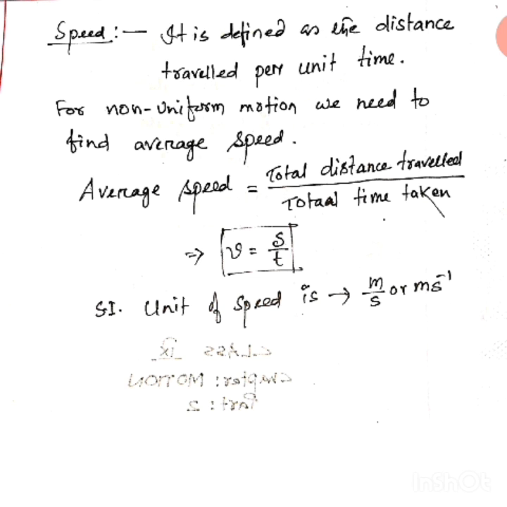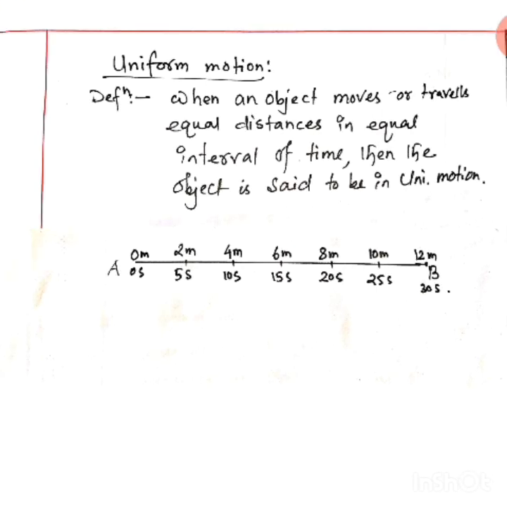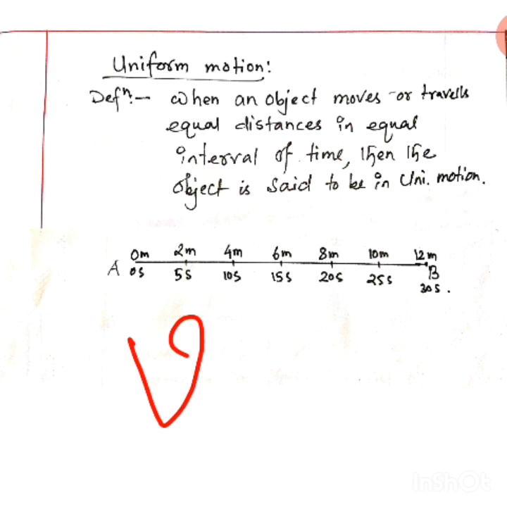Now listen, it is defined as the distance traveled per unit time. Per unit time, distance traveled per unit time. Here you see, in the first case, in uniform motion, how to find out the speed. Listen, how to find out the speed. Speed v, we write v is equal to distance traveled by time.